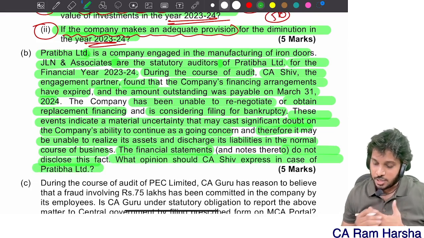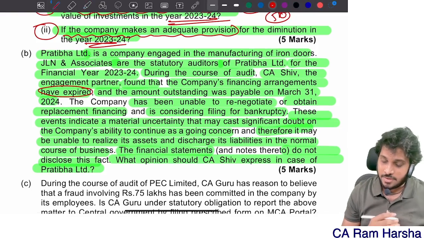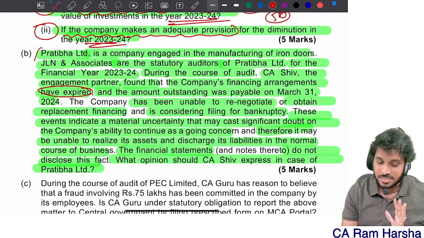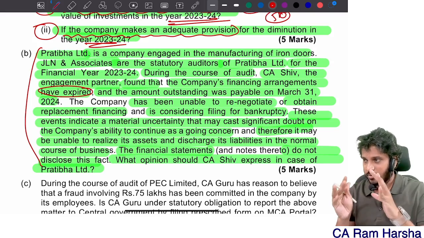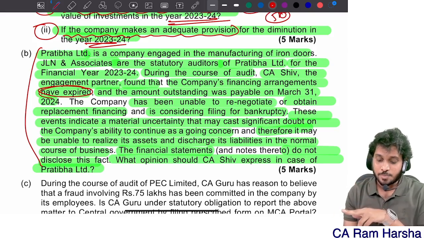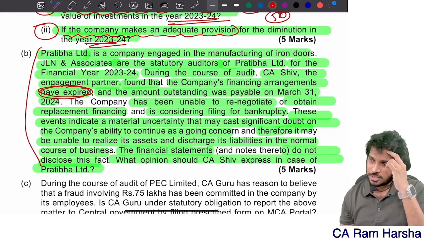What opinion? Adverse opinion. Straight away adverse opinion, because the financial arrangements have expired and the company is thinking of filing bankruptcy. This is a straight question which is there in our book. Illustration, it is there. Yes or no? In our audit report chapter illustrations, we have two illustrations. In one illustration it is expired, in another illustration it is not yet expired. I showed you that in the audit report chapter illustrations we covered.